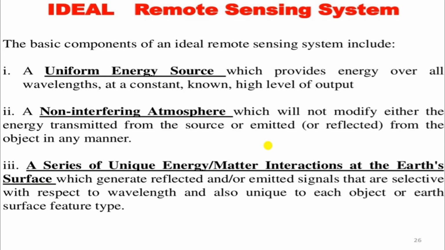In the non-interfering atmosphere, which will not modify either the energy transmitted from the source or emitted from the object in any manner. Generally, the third component that should develop the ideal remote sensing system is a series of unique energy-matter interactions at the Earth's surface, which generate, reflect and emit signals that are selective with respect to wavelength and also unique to each object or Earth surface feature type.